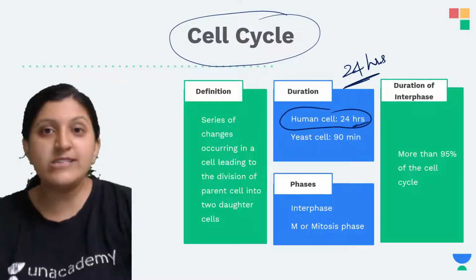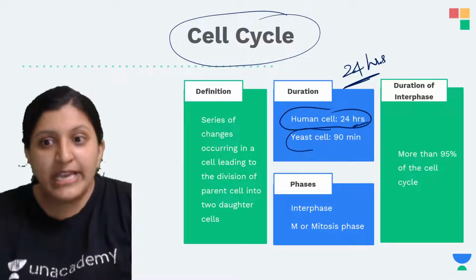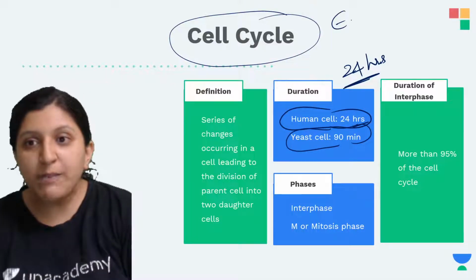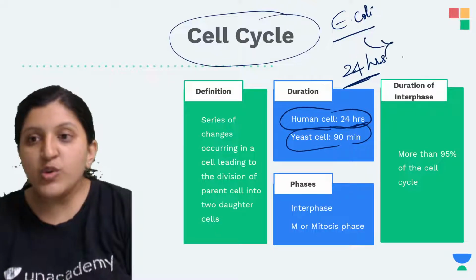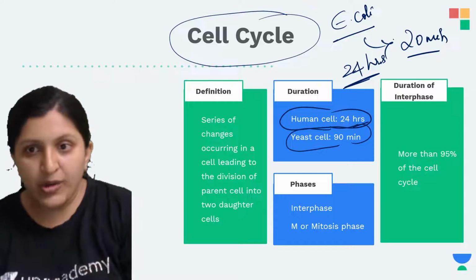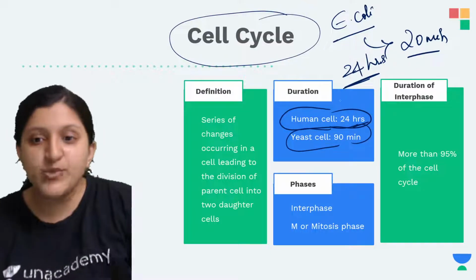Not just some minutes, it is 24 hours. In case of a yeast cell, it is 90 minutes. There is one particular bacterium called Escherichia coli, which takes 20 minutes for the cell to divide. In case of human, it is 24 hours. So a long time is required here.